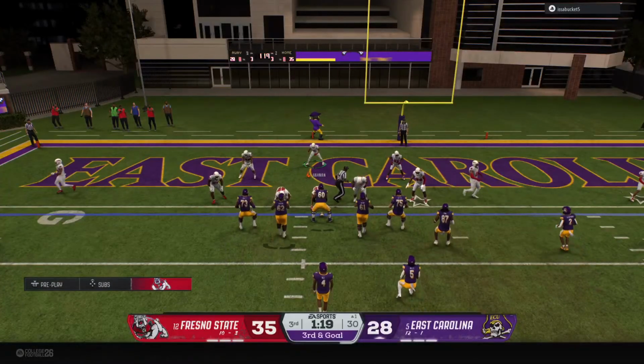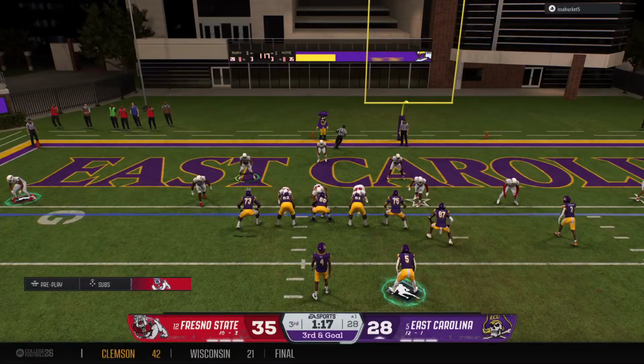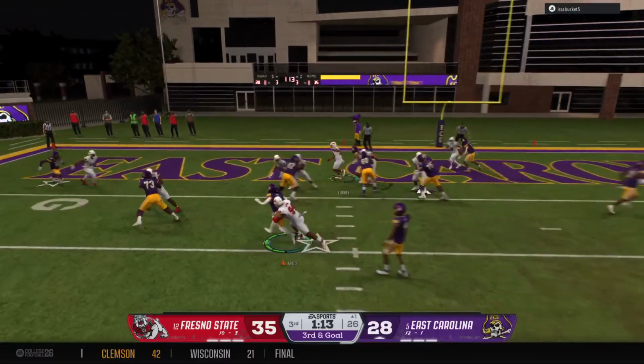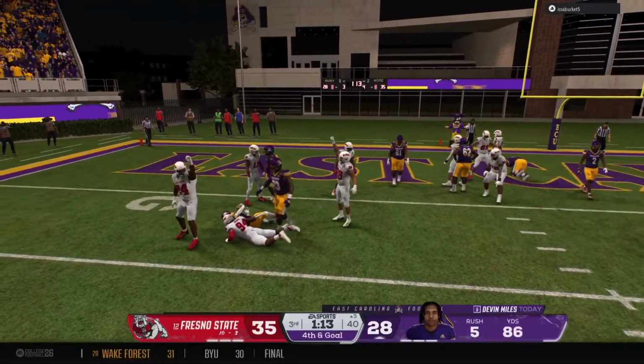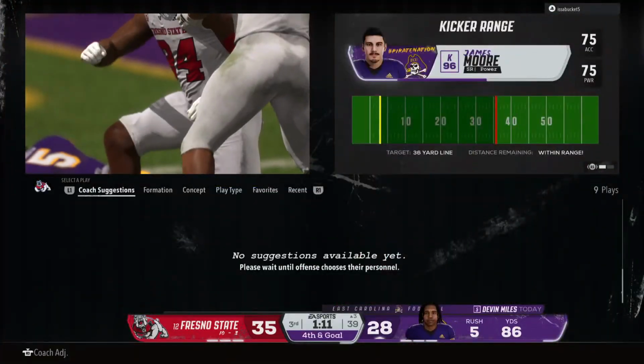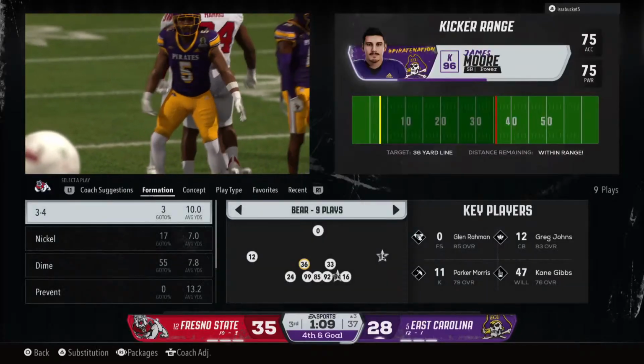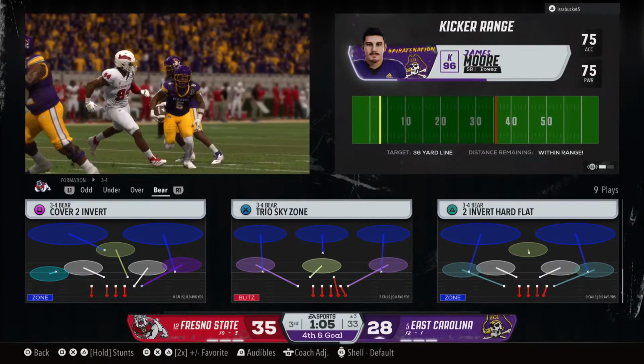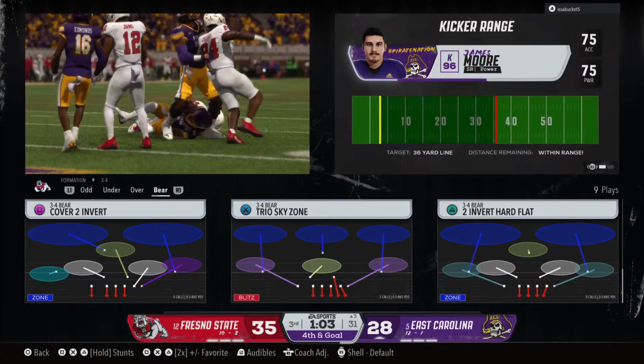Let's see what they can do here. 3rd down and goal from the 1. On the ground, trying to muscle it across the line. They've got him in the backfield. Nowhere to go. A 2-yard loss. And that is just a great job by this defense on 3rd down. Getting penetration, they come up with a loss.